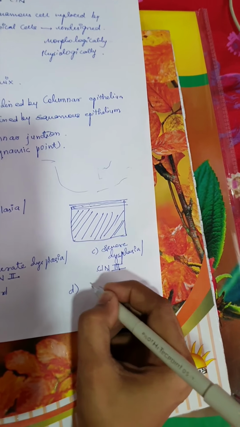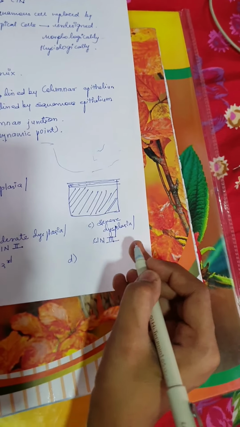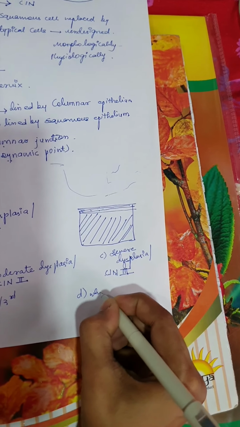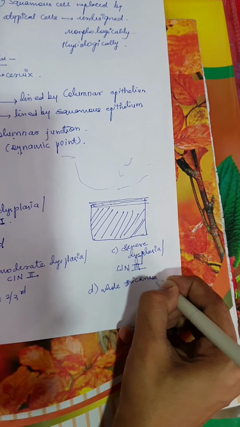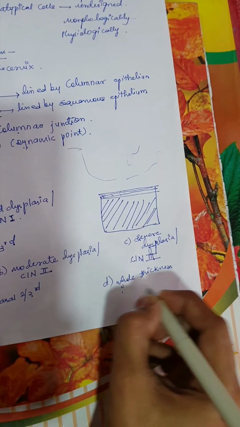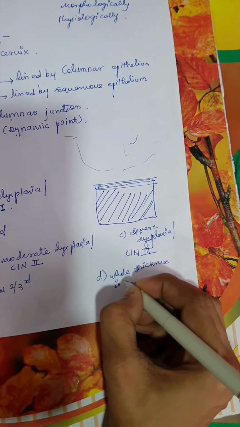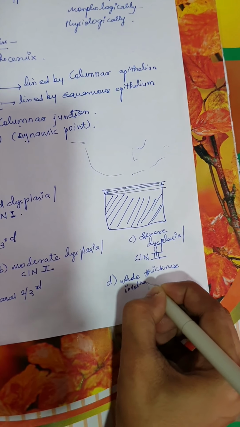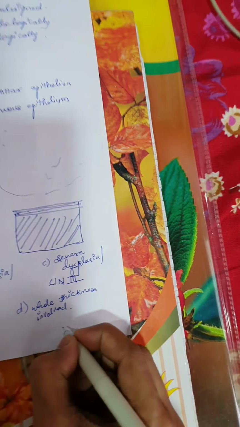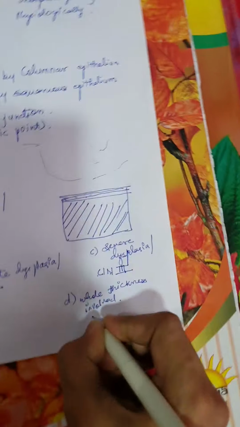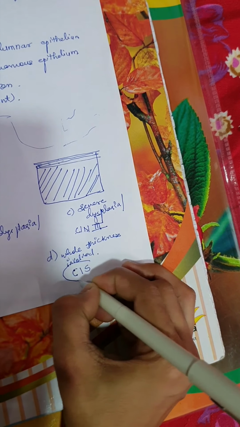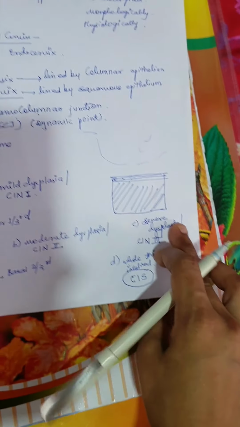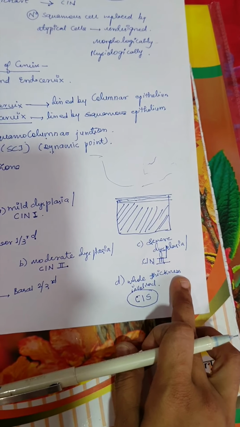The last one is when the whole thickness of the squamous epithelium is involved. Then we will call it CIS, that is carcinoma in situ, when the whole thickness is involved.